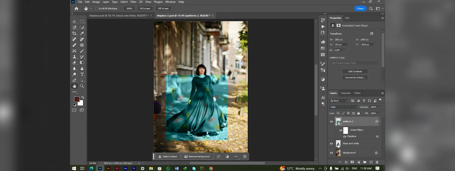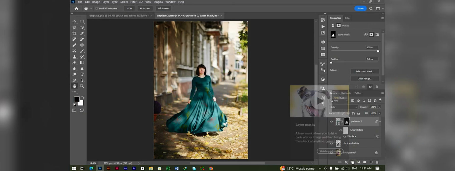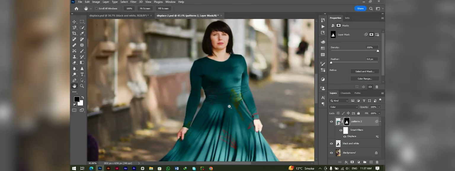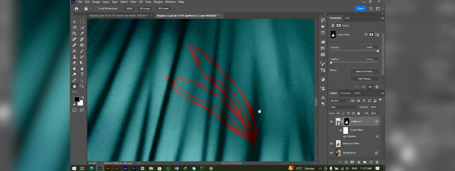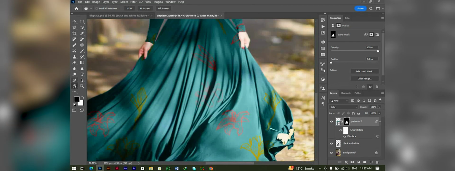Go to the black and white layer, and while holding the Control or Command key on your keyboard, click on the thumbnail of the layer, and you will have a selection of your clothes. So select the pattern layer and then apply a layer mask. Here is our model with brand new clothes, and you can see the texture and design is applied perfectly.